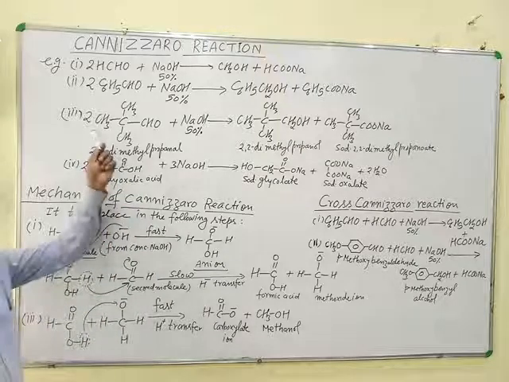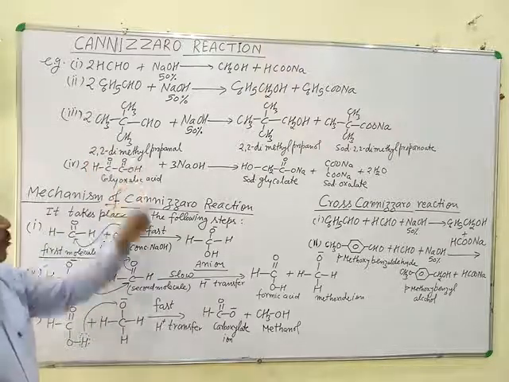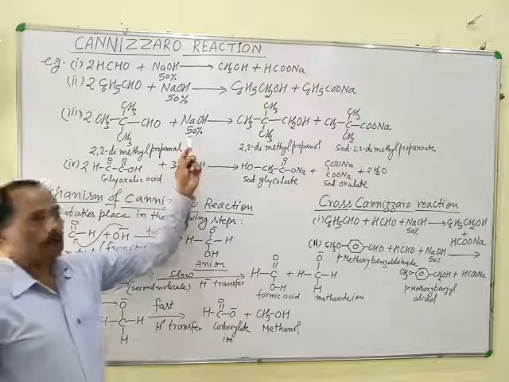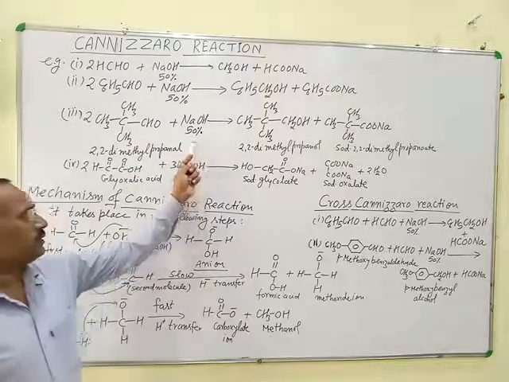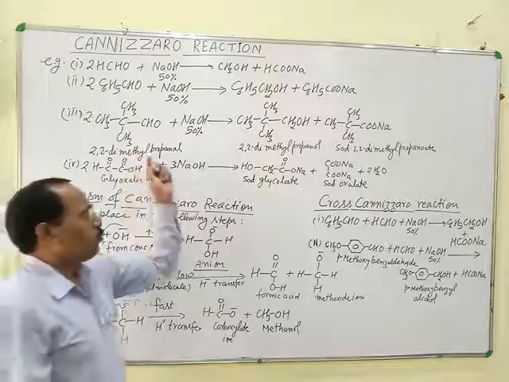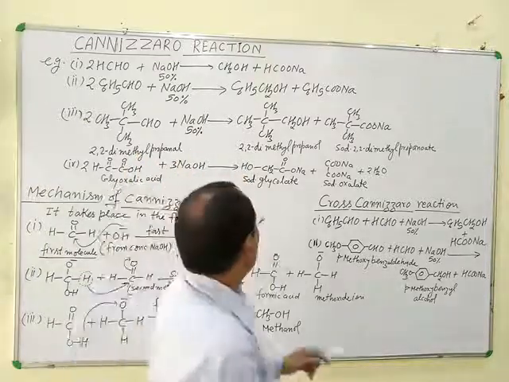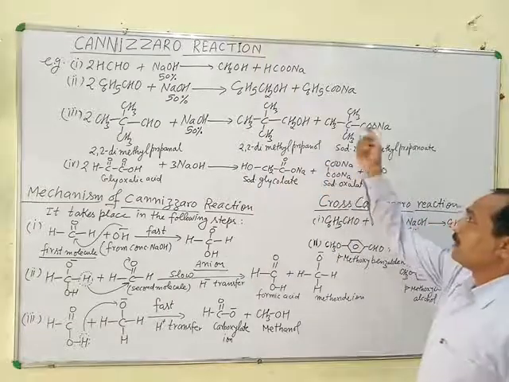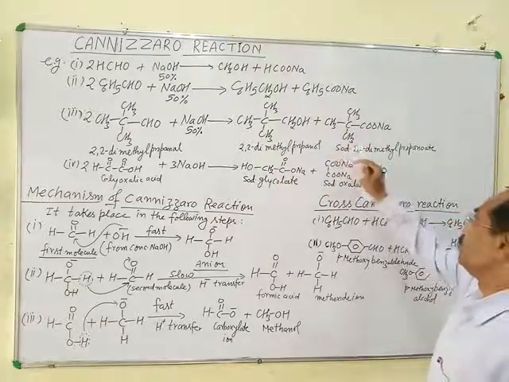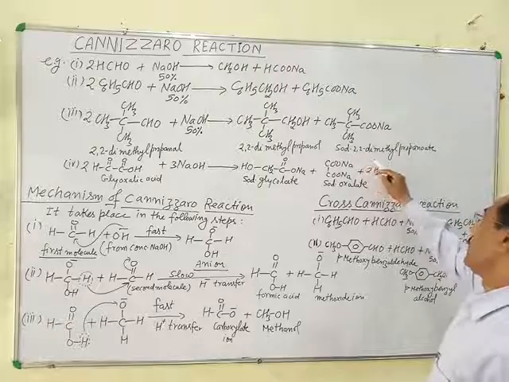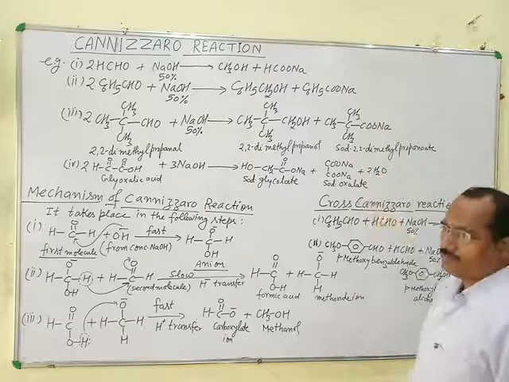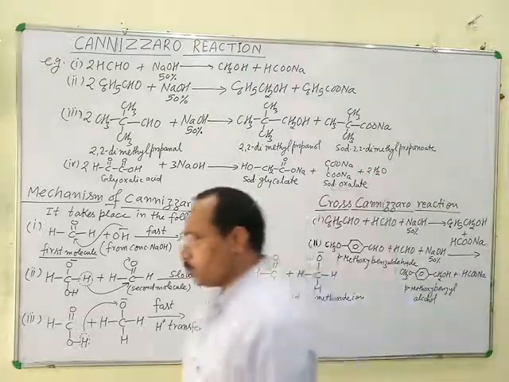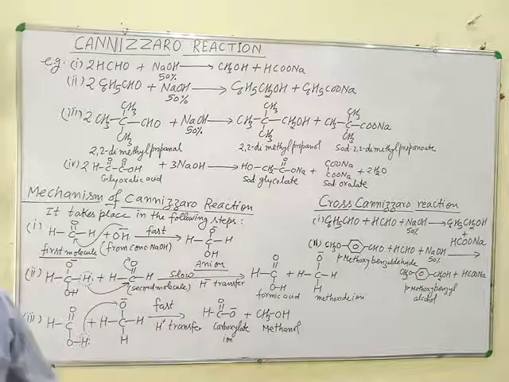When two molecules of 2,2-dimethyl propanal are treated with 50% NaOH, then one molecule gets reduced to 2,2-dimethyl propanol and the other molecule gets oxidized to sodium 2,2-dimethyl propanoate.